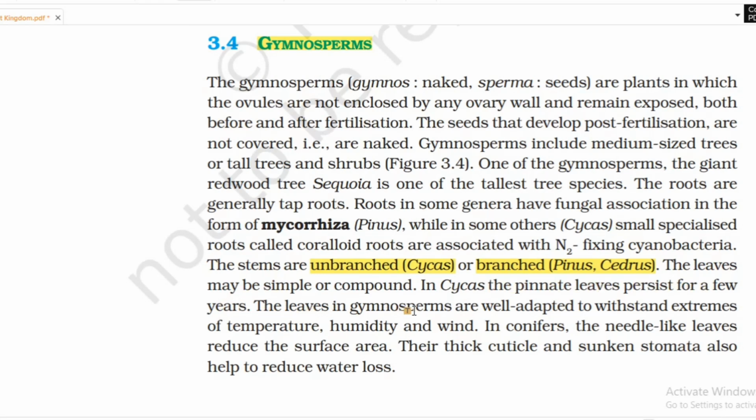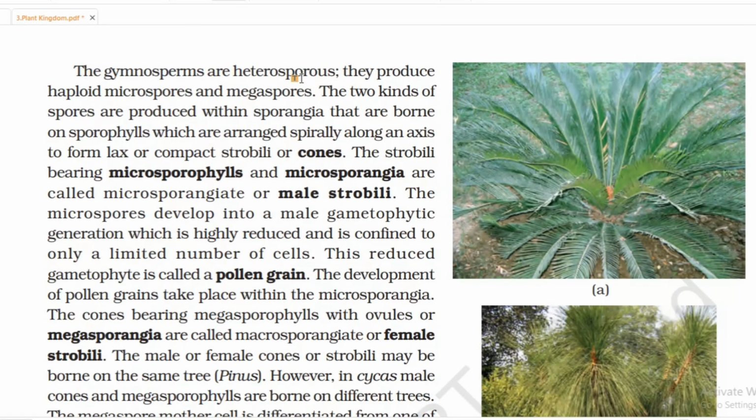In Cycas, the pinnate leaves persist for a few years. The leaves in gymnosperms are well adapted to withstand extreme temperatures, humidity, and wind. In conifers, the needle-like leaves reduce the surface area. The thick cuticle and sunken stomata also help to reduce water loss. The gymnosperms are heterosporous. They produce haploid microspores (male) and megaspores (female). The two kinds of spores are produced within sporangia that are borne on sporophylls, which are arranged spirally along an axis to form lax or compact strobili or cones.